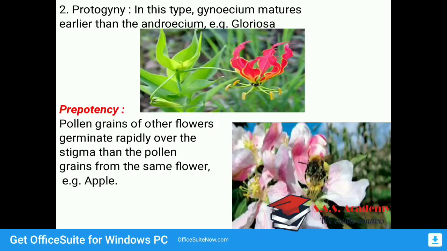Then prepotency, what it means, we will see. Pollen grains of other flowers germinate rapidly over the stigma compared to the pollen grains from the same flower. The best example for this is apple. So these are the flowers of apple. Apple flower looks like this. What is prepotency? Prepotency means pollen grains of other flowers germinate rapidly over the stigma than the pollen grains from the same flower. So the pollen grains of other flowers will germinate rapidly rather than the pollen grains of the apple flower itself. This is called prepotency.